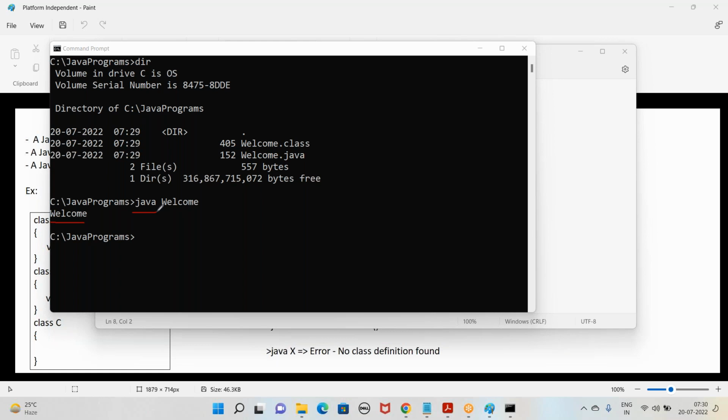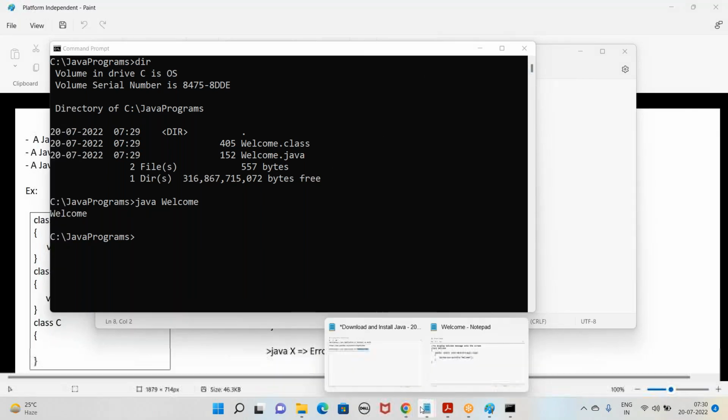Clear, everyone? Any questions? No. So do this practice compulsorily today, so that you will have an idea how to use the javac and java commands. Let me document these steps.